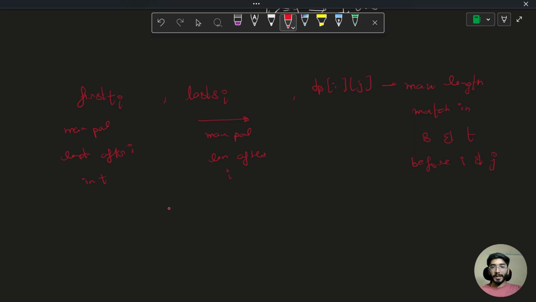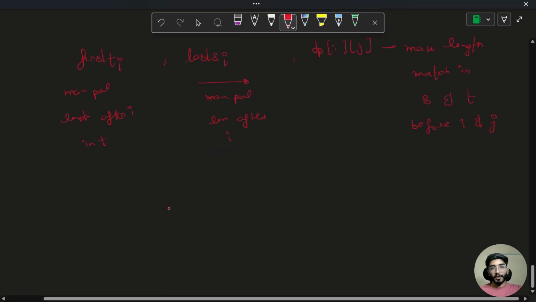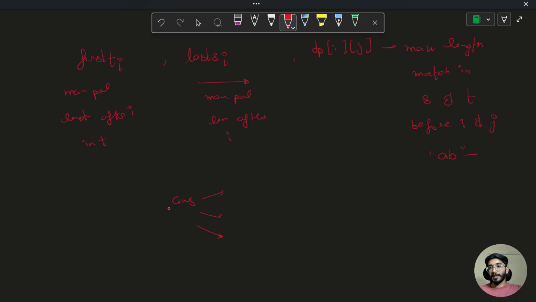So once this thing is done, we know our answer can be three things. This is the max length match, which will be if a and b is matched, the length would be 2, but the length of the palindrome will be twice of this. So twice of dpij is one answer.